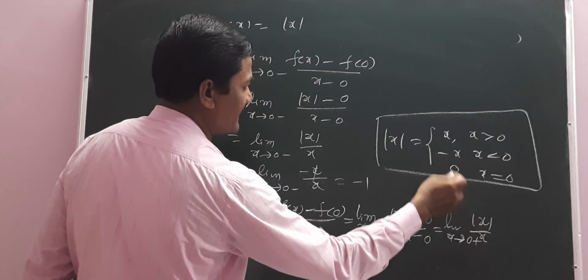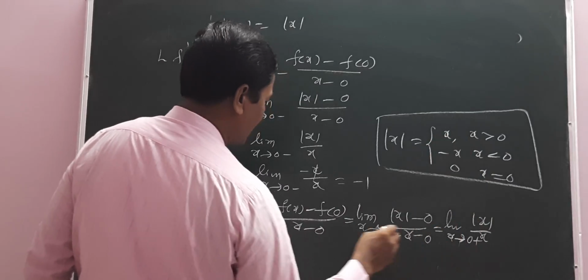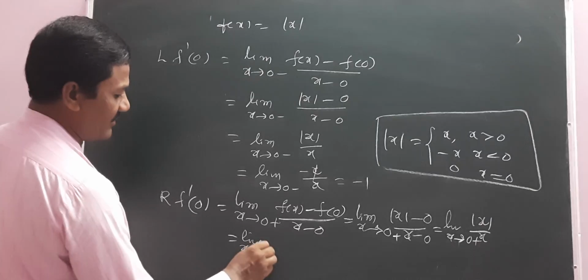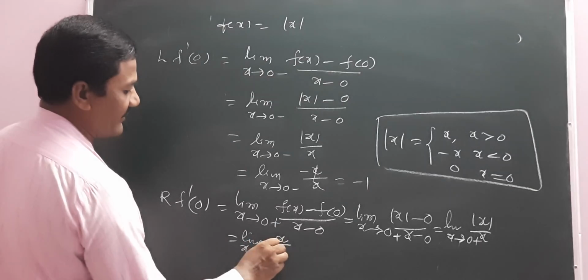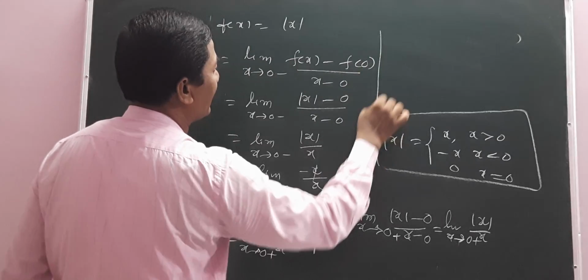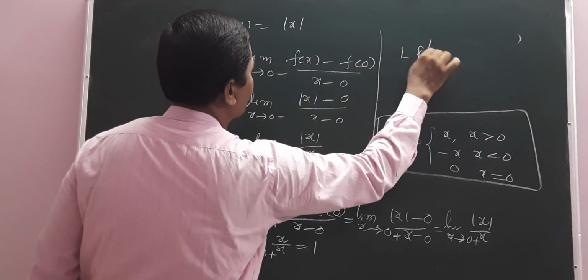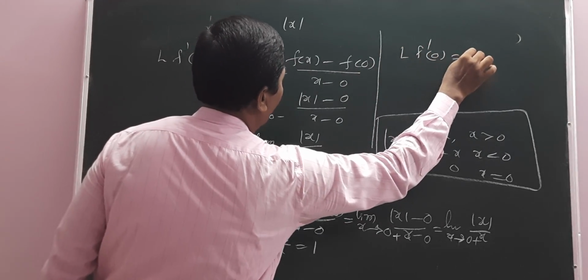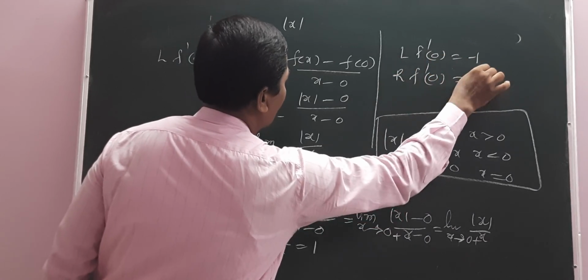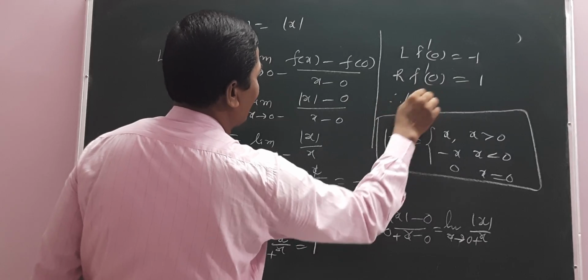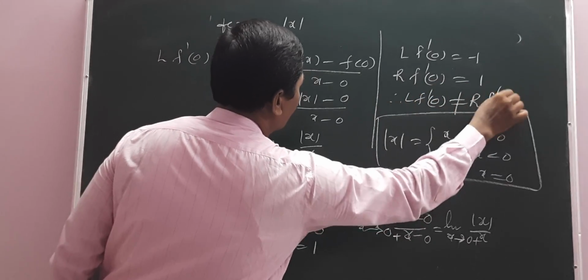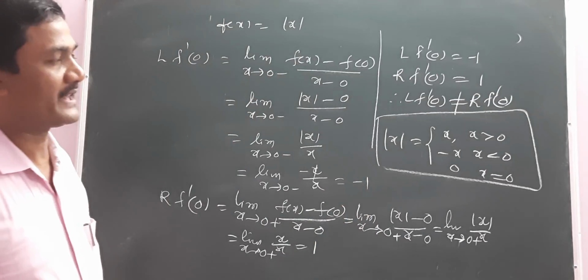Since 0 plus means x is positive, this is limit of x by x, which is 1. So finally LF dash 0 is minus 1 and RF dash 0 is plus 1. Therefore LF dash 0 is not equal to RF dash 0. That is, f is not derivable.